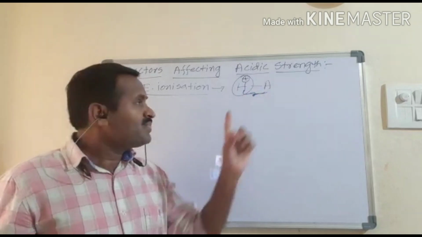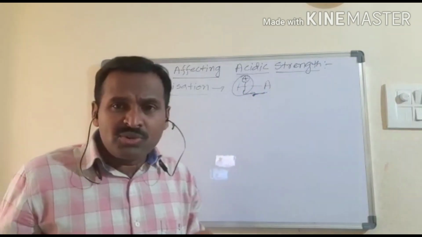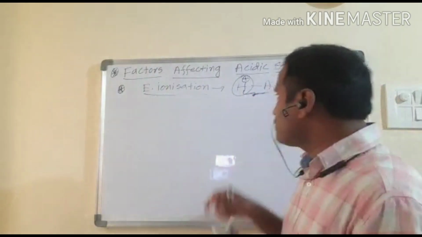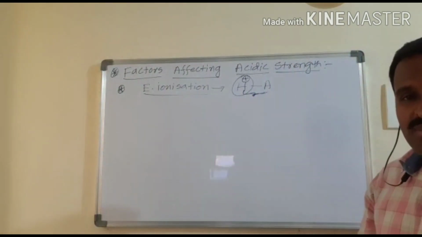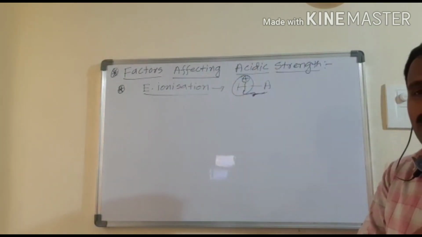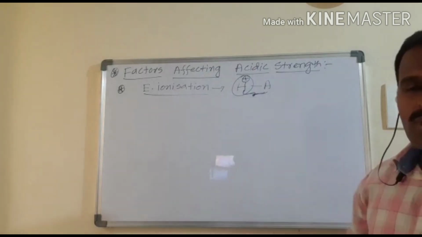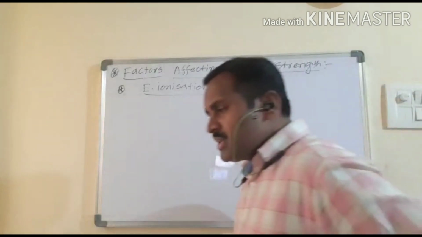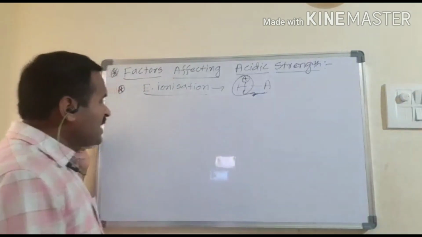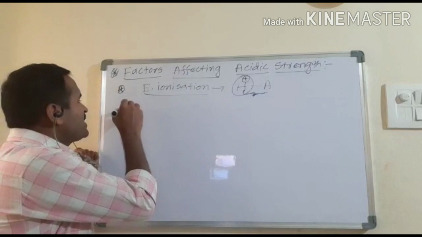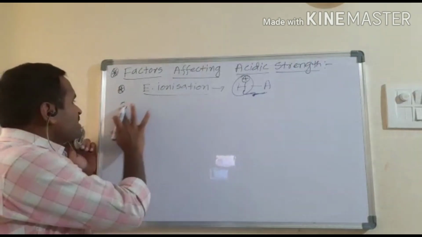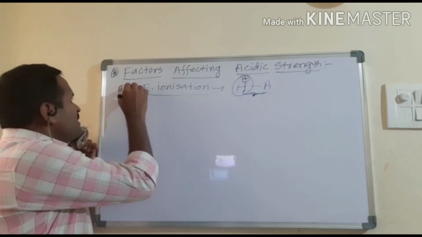The polar nature depends purely on the electronegativity difference between the two atoms. If the electronegativity difference is more, the bond is more polar, and obviously it is more acidic in nature, or its acidic strength is more. As for the factors, I am taking this as the first factor.